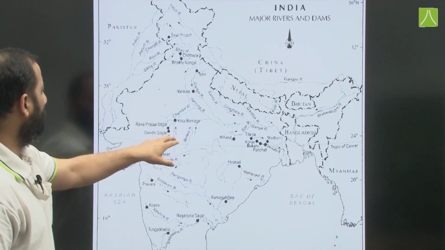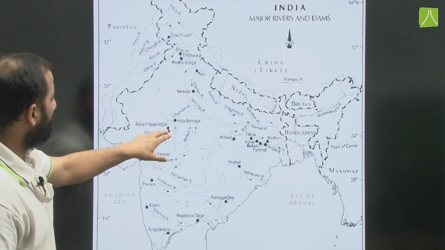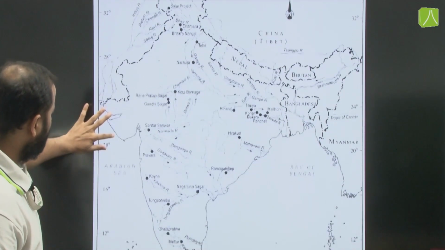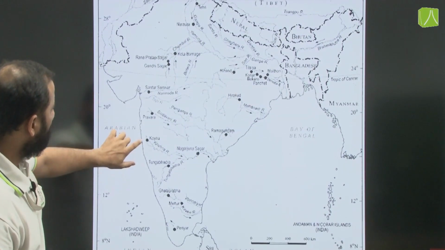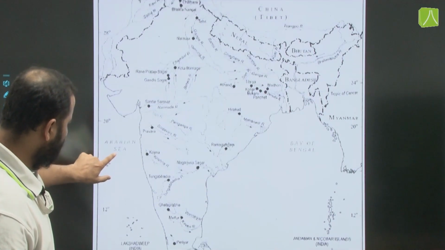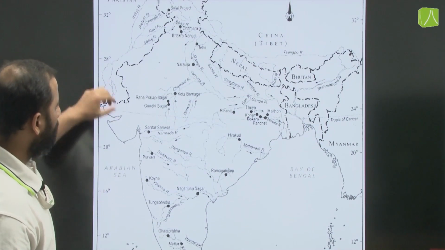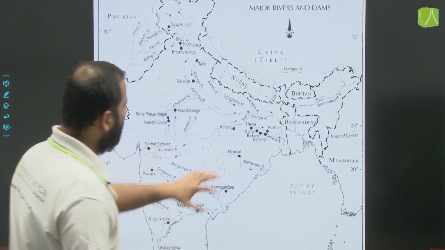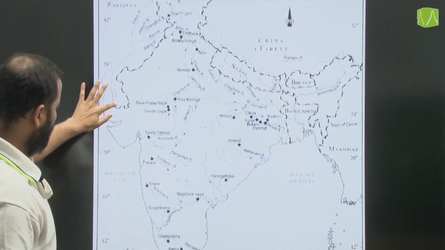This is related to Kota, that is Gandhi Sagar, Rana Pratap, Kota Barrage, related to Rajasthan. Then we have Tungabhadra here, Koyna, and that is what has been provided for us in our chapter, right? The map work. So these are some of the dams which have been mentioned.